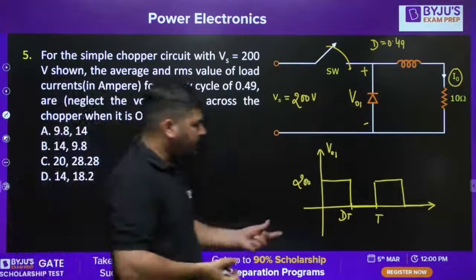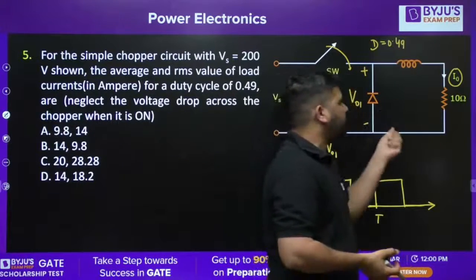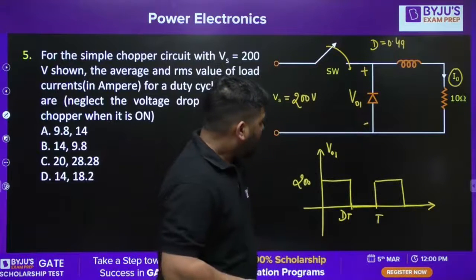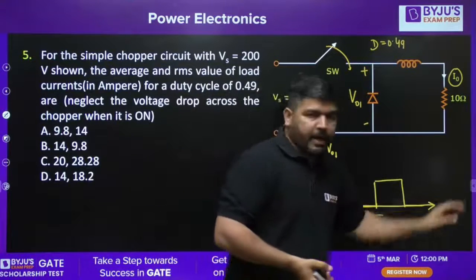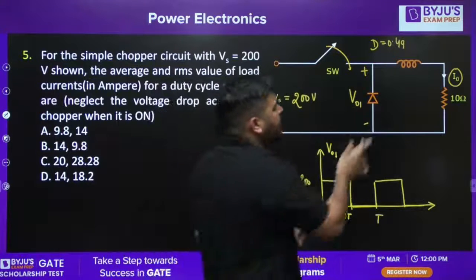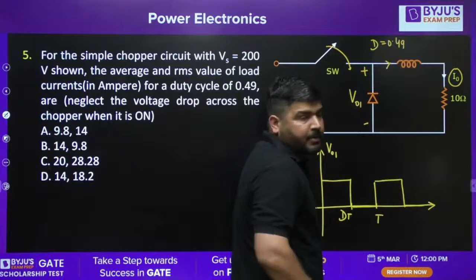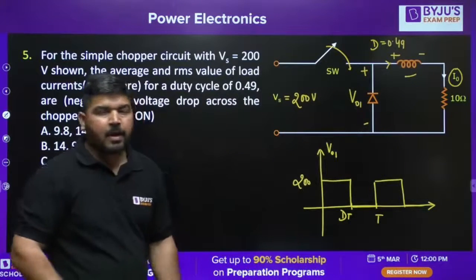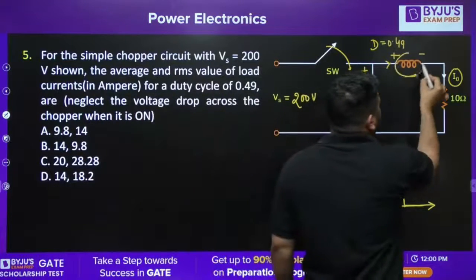Now we know that the load is an RL type of load, and the voltage is periodic. If the voltage is periodic, this current has to be periodic. If this current is periodic, then the average voltage across the inductor will be 0.